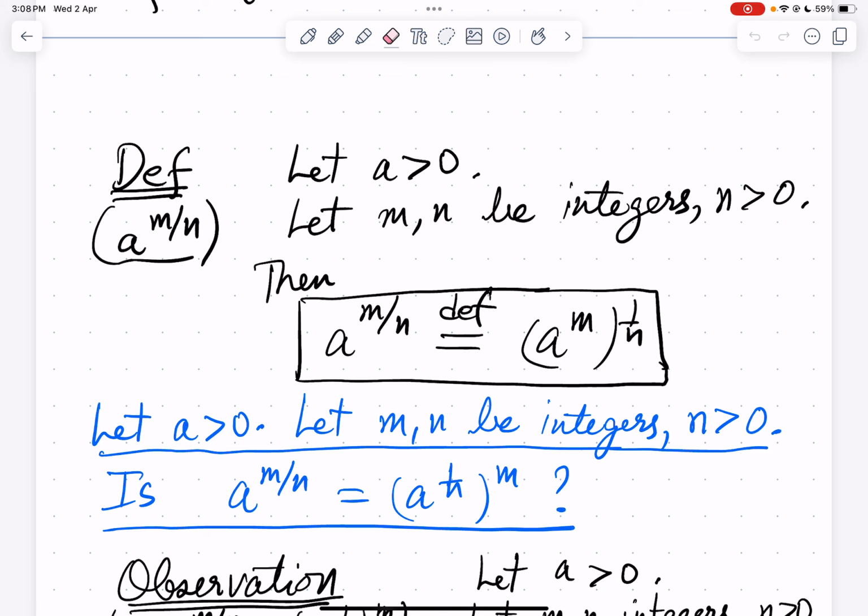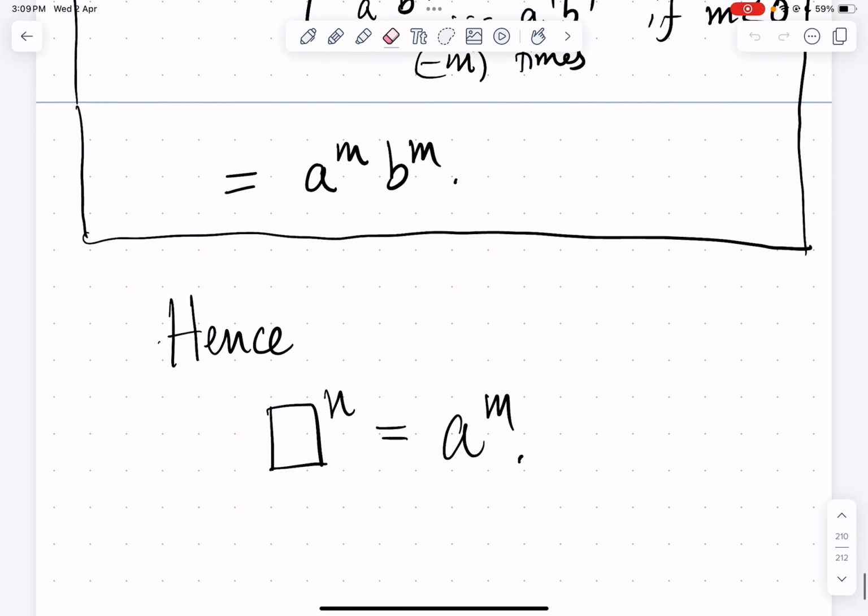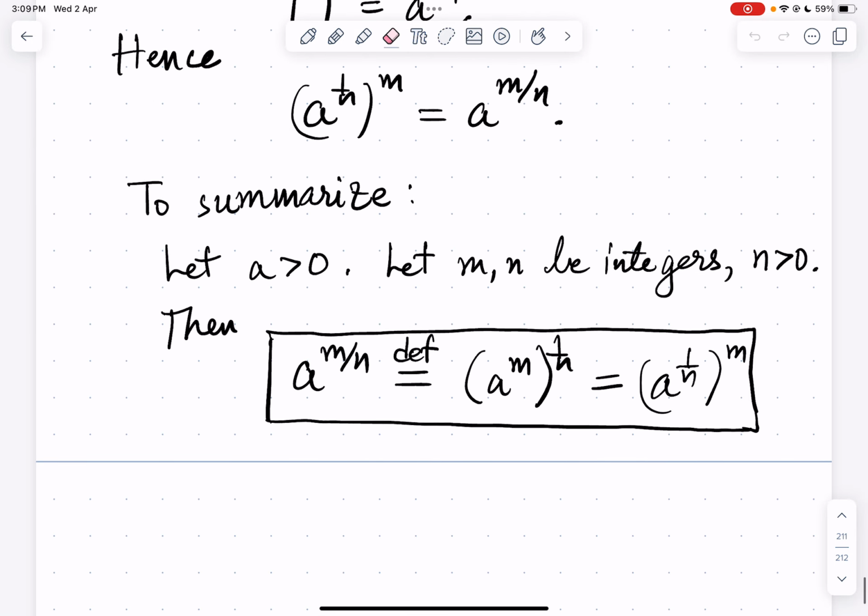So any positive number power 1 by n is already defined and it exists by a theorem which we will not prove. So nth roots exist. We will assume that nth roots of positive reals exist. So a power m by n is defined to be a power m power 1 by n. Then we showed that this a power m by n can also be written as a power 1 by n power m. So it's the mth power of a power 1 by n as well.